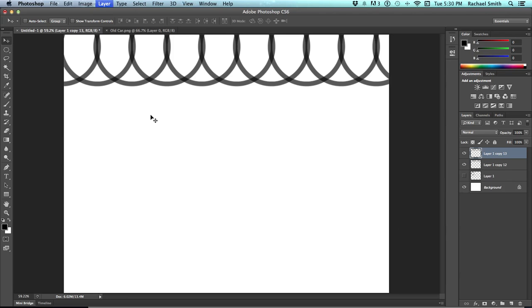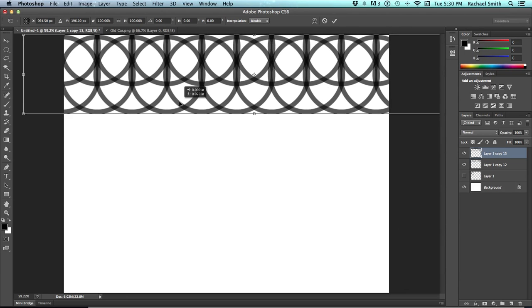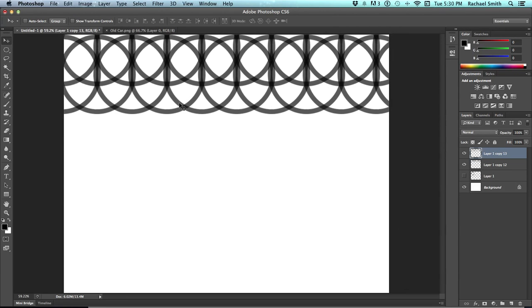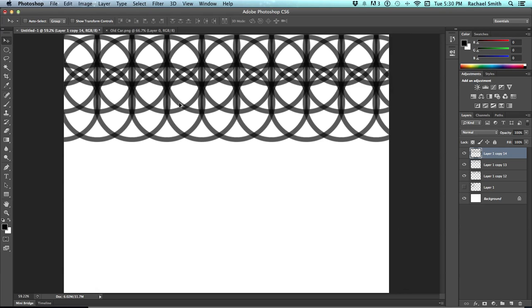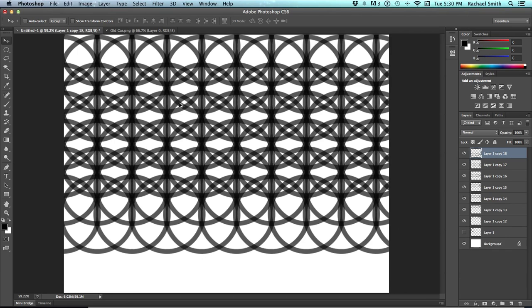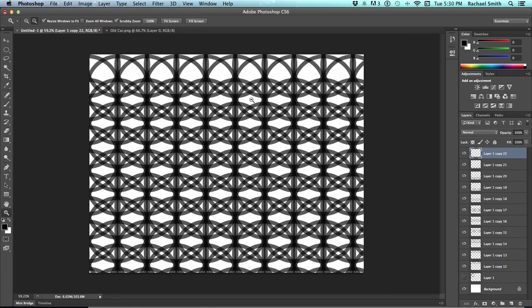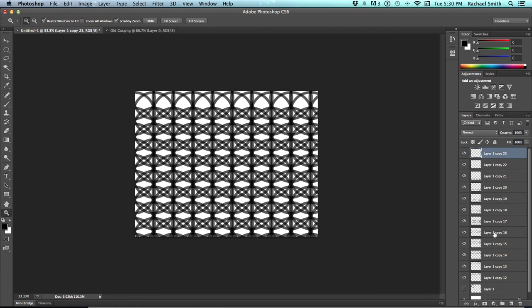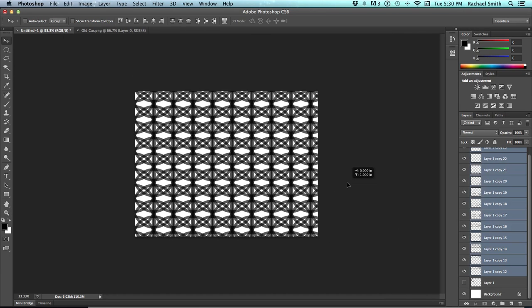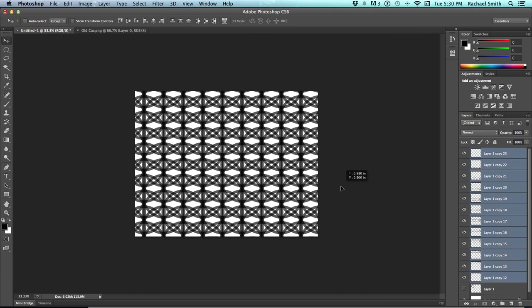I'm going to hit Command J to duplicate, Command T, and then move it however far I want that to move, and push Enter. And now I can hit Command Option Shift, hold those three down, and push T multiple times, and just kind of see what cool pattern can come up. You never quite know what will happen. And that's how that trick works, which is a lot of fun.